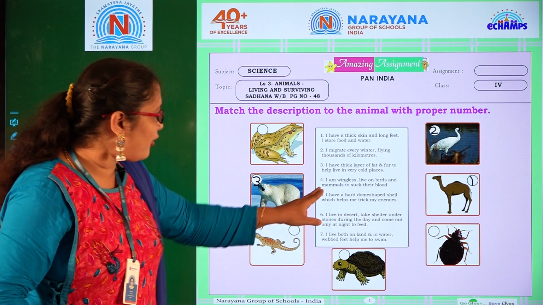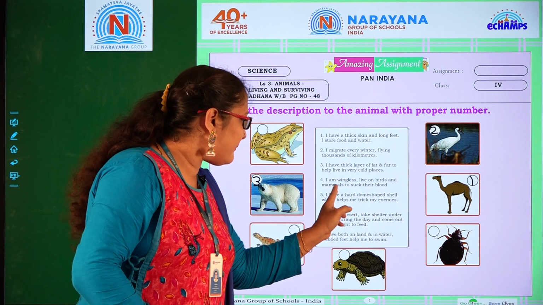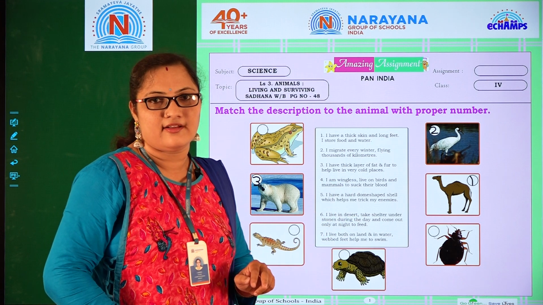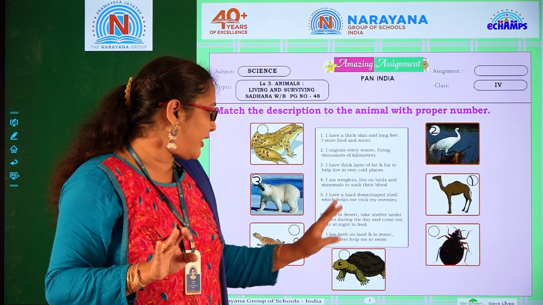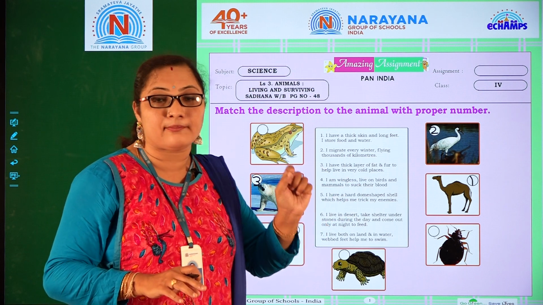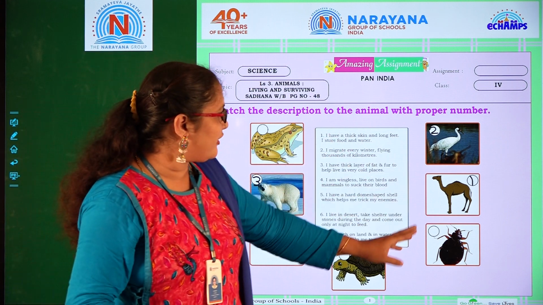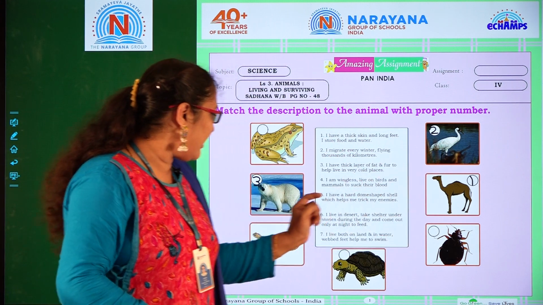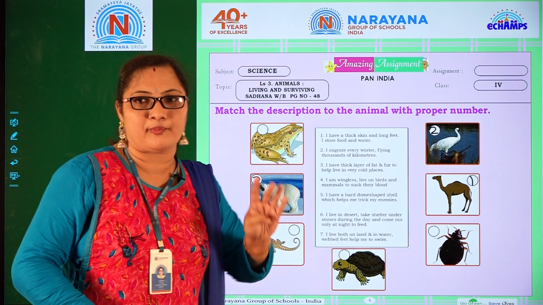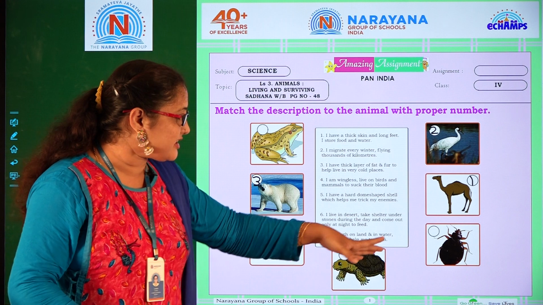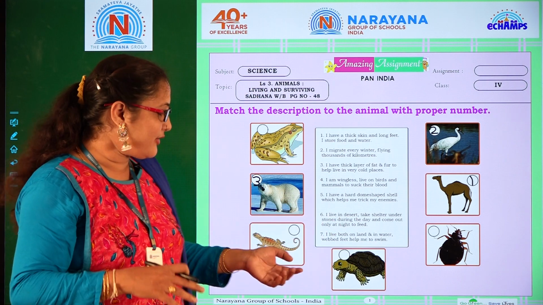Yes. And the fourth one: I am wingless, I live on birds and mammals to suck their blood. I don't have wings. So here we have already finished penguin, camel, polar bear, and how many pictures do we still have? 4 pictures. In these 4 pictures, which animal is going to suck the blood? Can you guess?